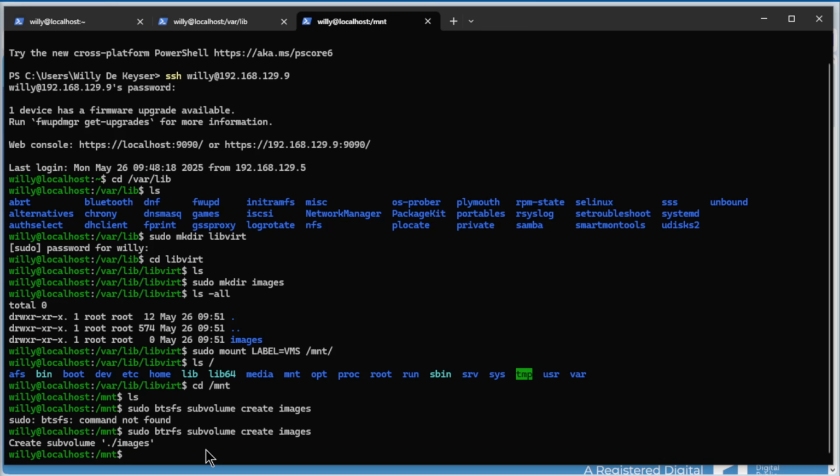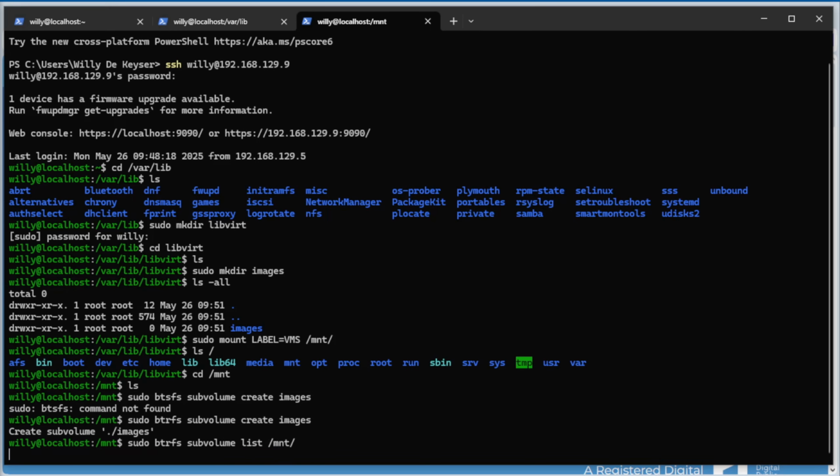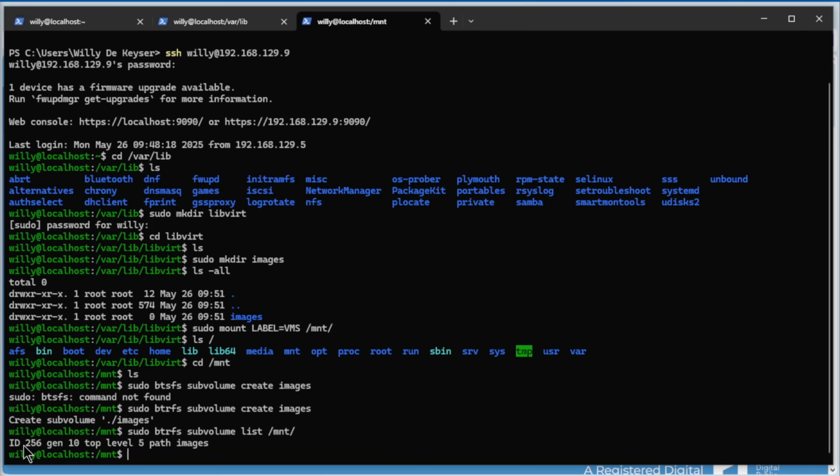The next is to list the subvolumes. Second command, sudo btrfs subvolume list on the mount directory. And we see we have one subvolume with ID 256. We're going to use that in a minute. And the name, images.